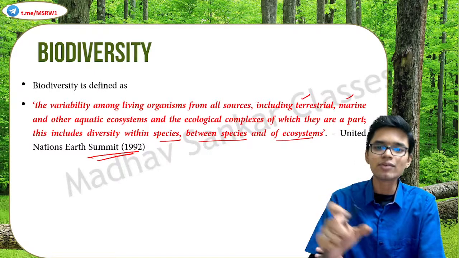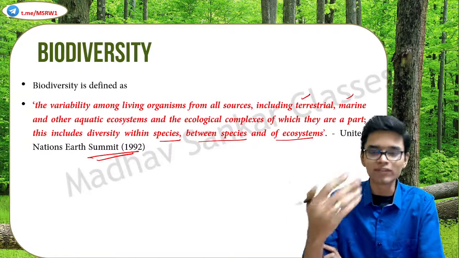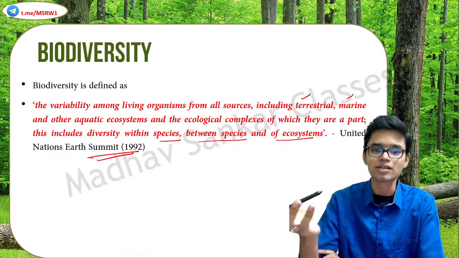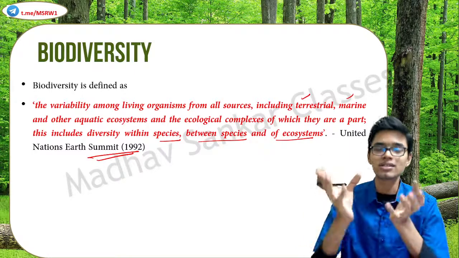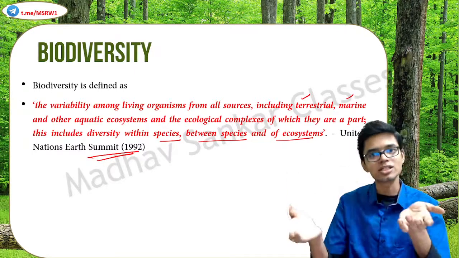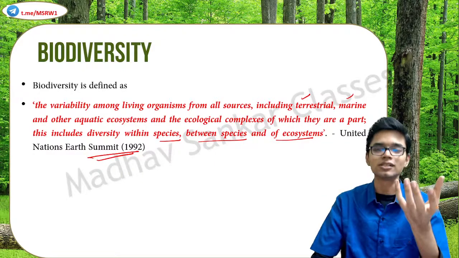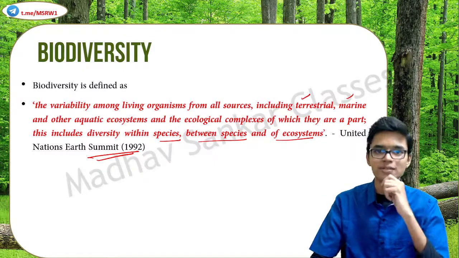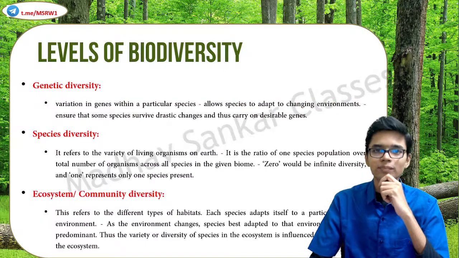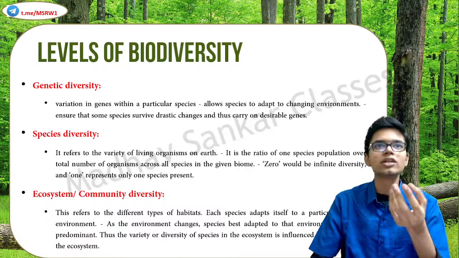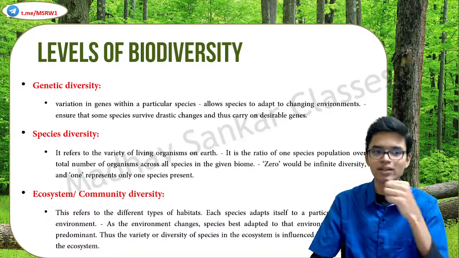Basically what it says is it includes literally everything. It includes terrestrial, marine, and other aquatic ecosystems. It also includes diversity within species, between species, and diversity of different kinds of environments. All this together is termed as biodiversity. Now let's look at what are the different levels of biodiversity. Biodiversity is actually of three different levels.